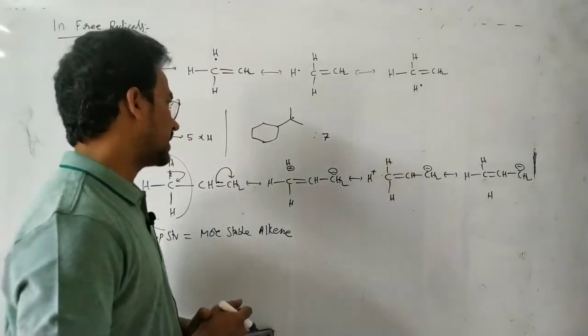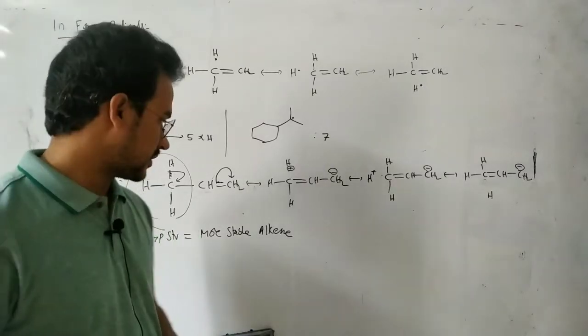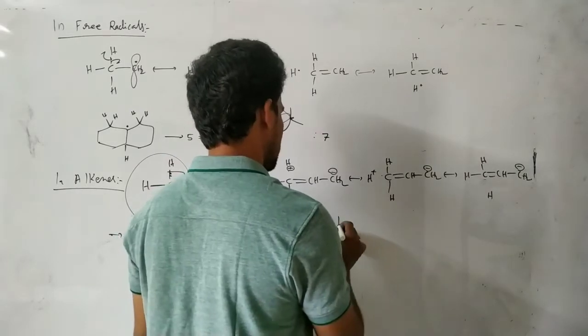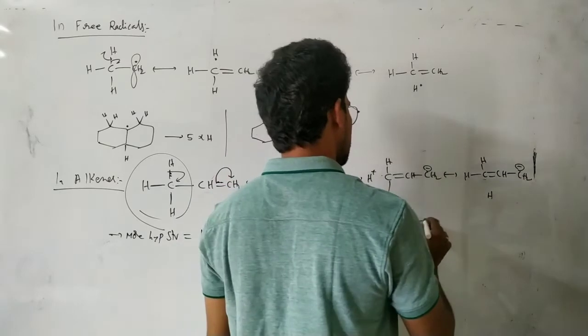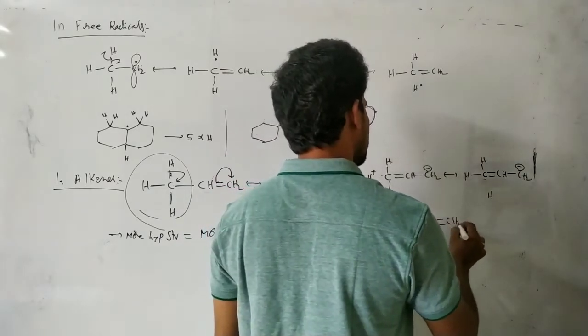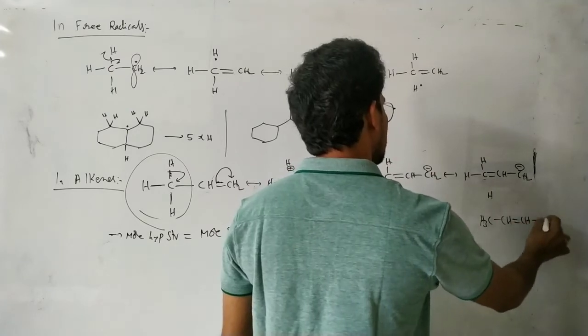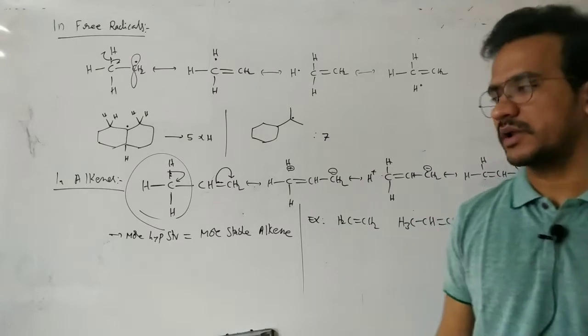So let us explain the stability of the alkenes. Here one example: CH2 double bond CH2, CH3 CH double bond CH2, and CH3 CH double bond CH CH3. So these are 3 different types of alkenes.